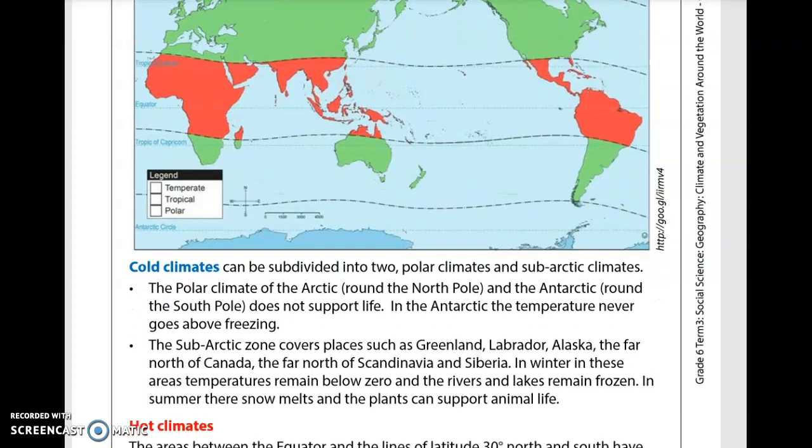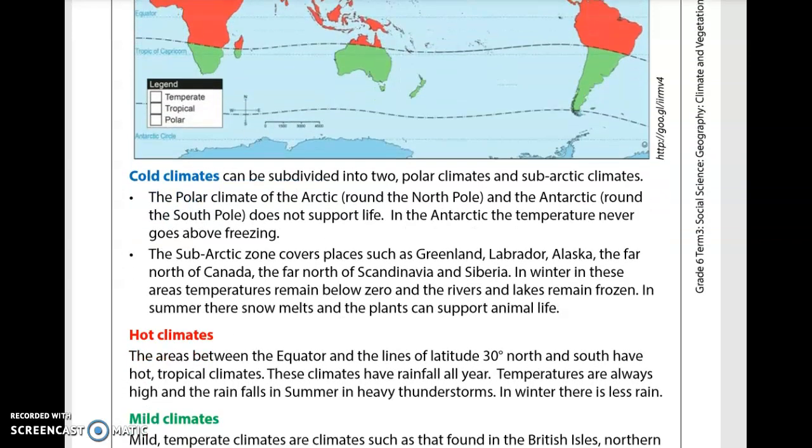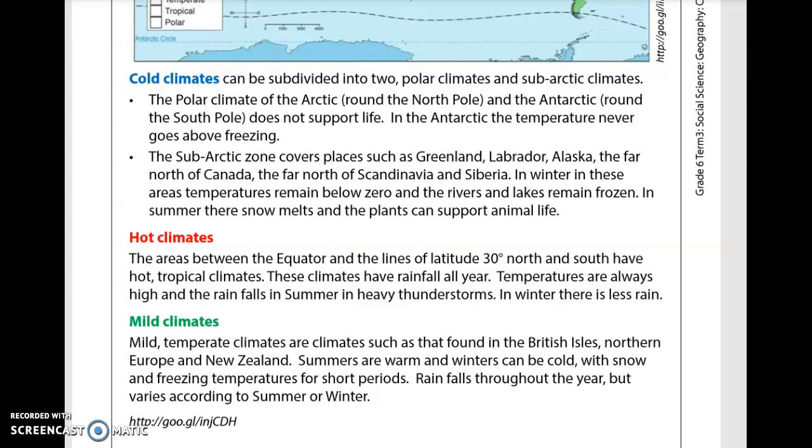and then we're going to do some writing again. So cold climates are divided into 2: polar climates and subarctic climates. Then you need to write down the polar climate of the Arctic around the North Pole and the Antarctic round the South Pole does not support life.